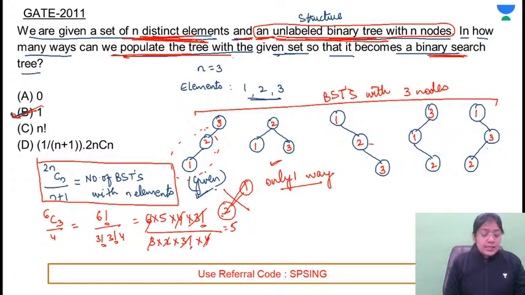Ma'am, if labeled is there, then this is one of the labeled trees with n elements.